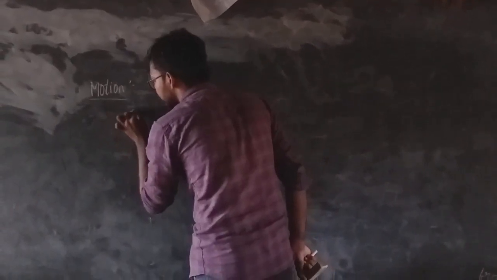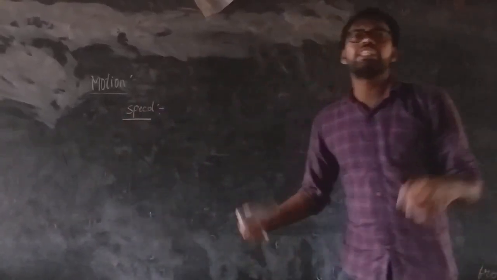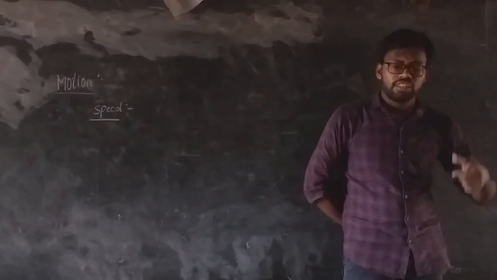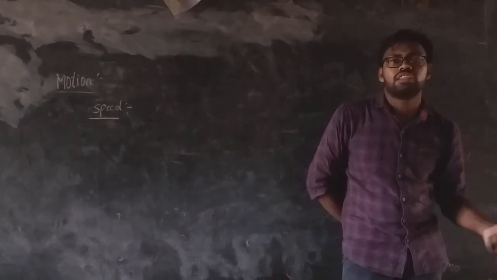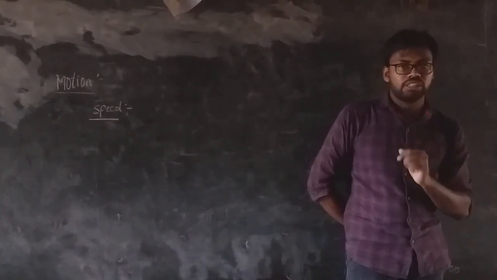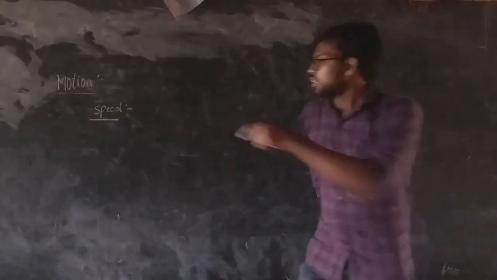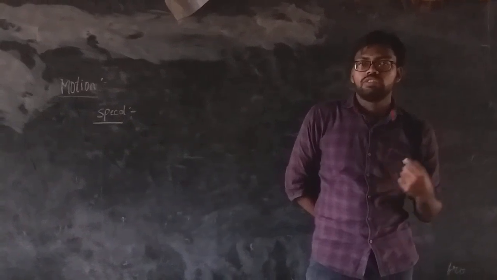Coming to speed, simply there is no separate definition for speed. We can say an object is moving with a certain speed. For example, I am going at 60 kilometers per hour, which means the speed of my bike is 60 kilometers per hour.